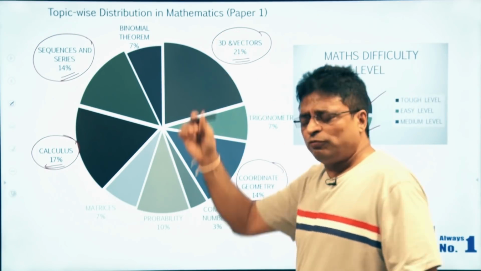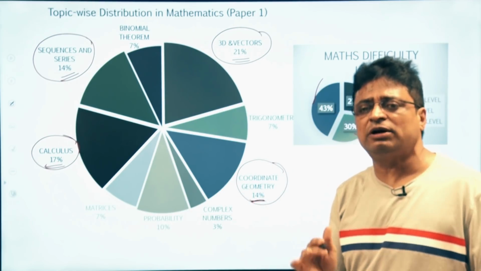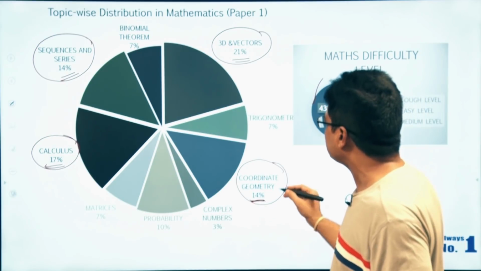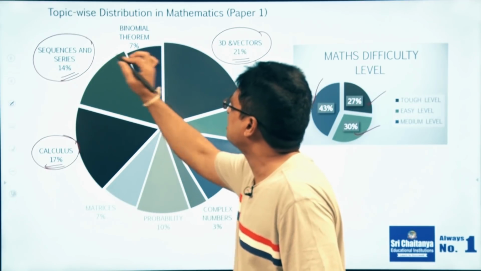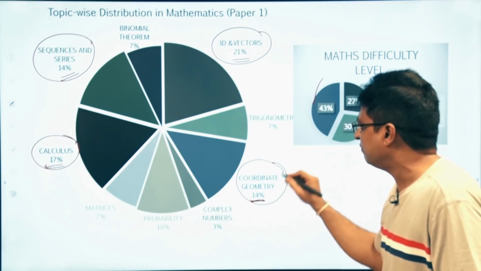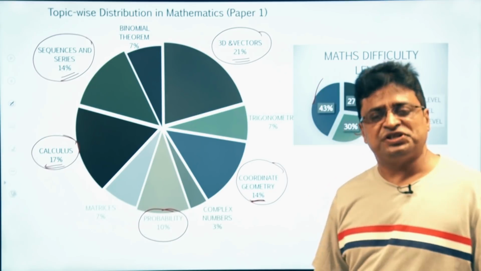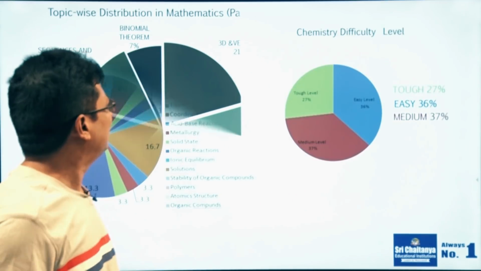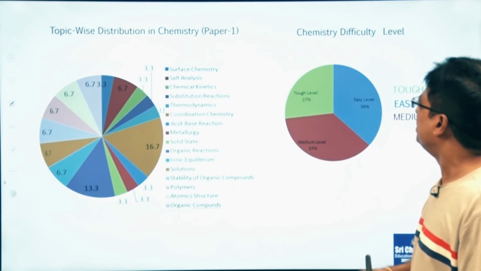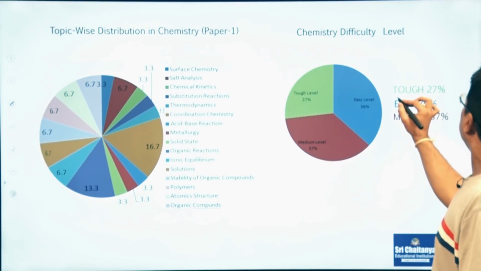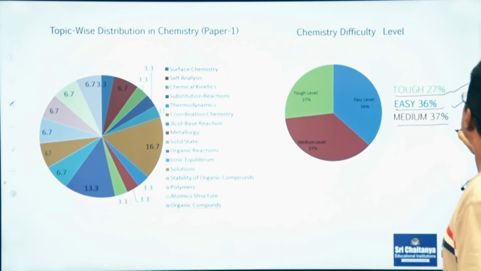So what I am going to say is, in mathematics paper 1 they are mainly focusing on 4 important areas. Number 1, first priority goes to vectors and 3D, second is calculus, third is sequence and series, and fourth is coordinate geometry, but not the least, probability, which is 10%. Now coming to the next slide, this is about chemistry, which is an important topic and a marks-gaining subject also. Here in chemistry, 27% of the questions are tough and 36% of the questions are easy and 37% are